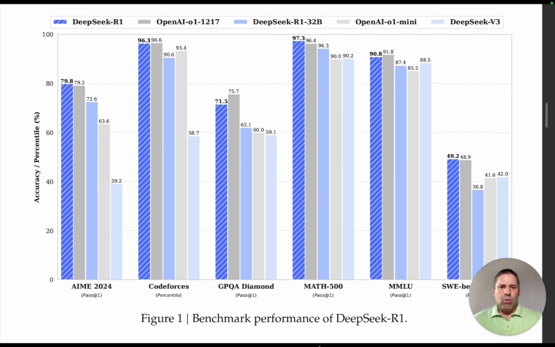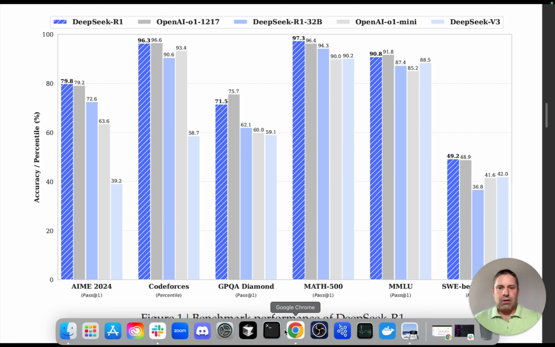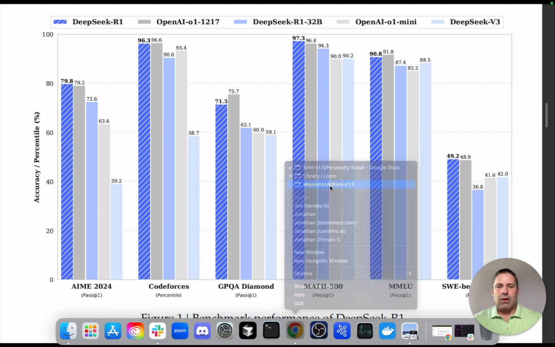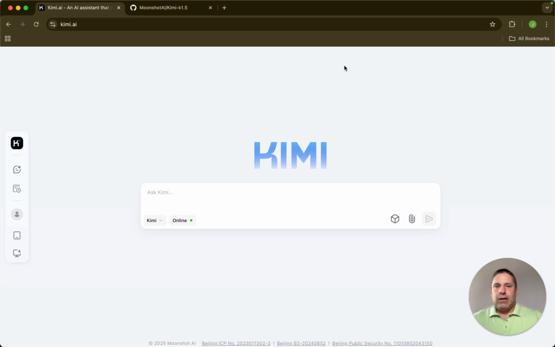You can actually sign up. You have to use a phone number. So just to point that out, I have seen an uptick in spam calls, both with this Kimi K 1.5 and Kimi's platform in general, and a lot of other platforms I've used when they've required a phone number.